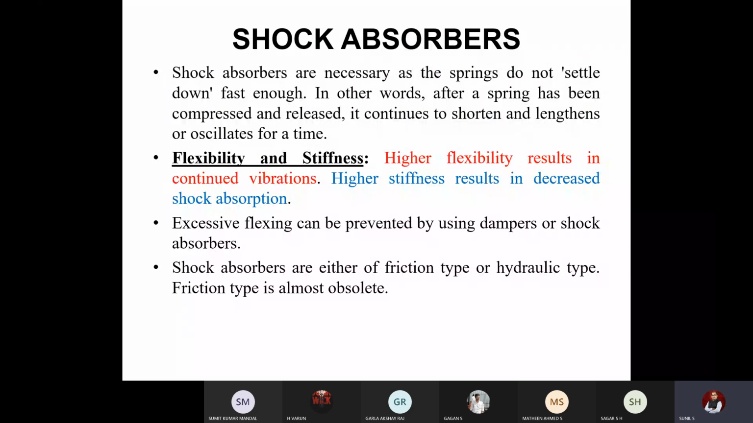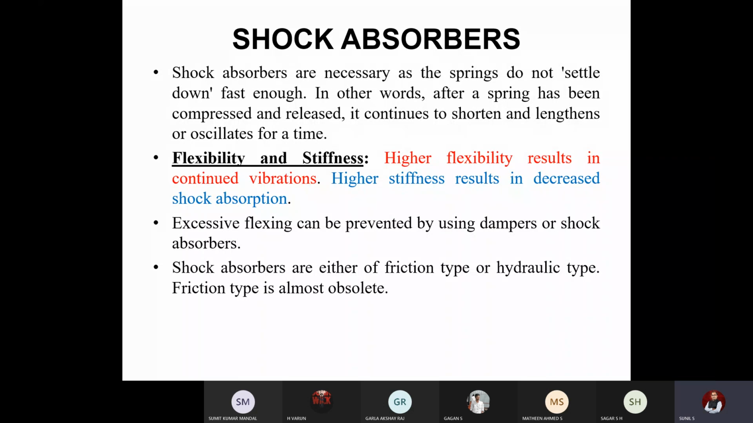Okay. So next, shock absorber. So far we have discussed different types of springs. The spring and damper put together, we can call it a shock absorber. It's a complete assembly. So shock absorbers are necessary as the springs do not settle down fast. They will be moving up and down, so that disturbance will be shifted to the passengers of the vehicle. In order to avoid that, we use a damper. So damper plus spring put together, we call it a shock absorber.